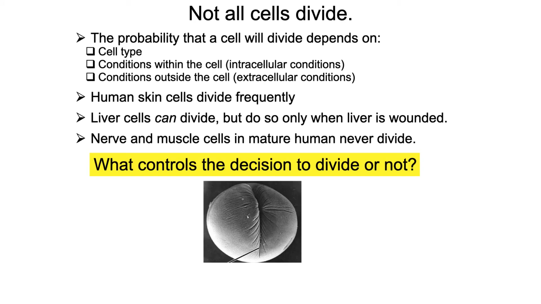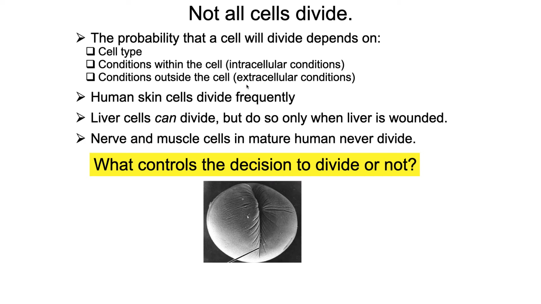Right, in this video, we're going to look at the control and the regulation of the cell cycle. How does a cell know when it is supposed to divide? Well, it turns out that it depends upon the cell type, that not all cells will divide. And the probability of whether a cell will divide or not comes down to what type of cell it is, the conditions within the cell, so the intracellular conditions, and the conditions outside of the cell, so the extracellular conditions.